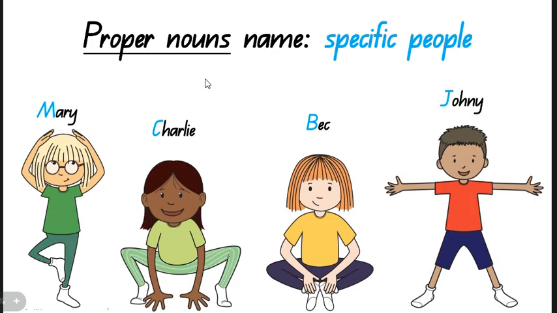And then we have proper nouns name specific people. We have some people here. This girl's name is Mary, and Mary begins with a capital M when you were talking about the girl's name. This girl's name is Charlie, and Charlie begins with a capital C. And we have Beck. Her name begins with a capital B. And then we have Johnny. His name begins with a capital J.